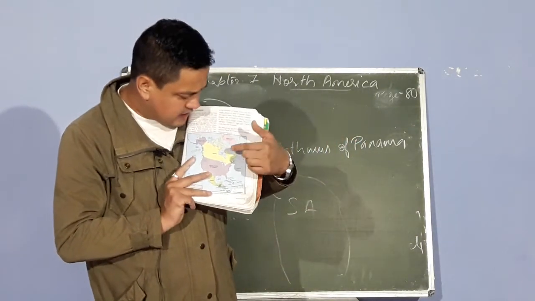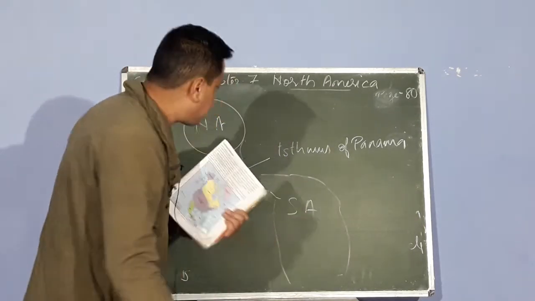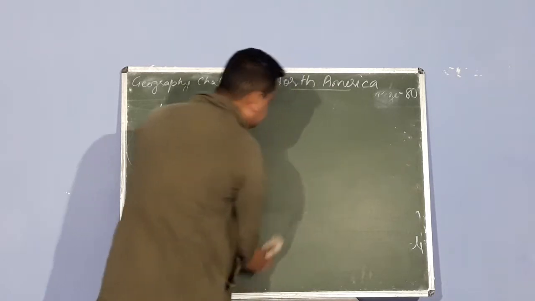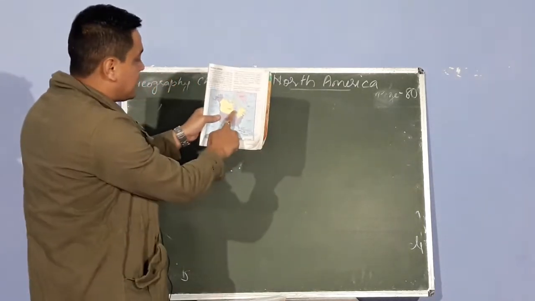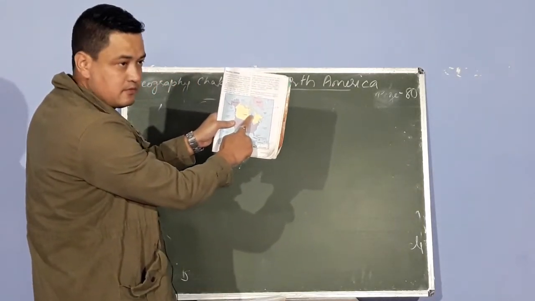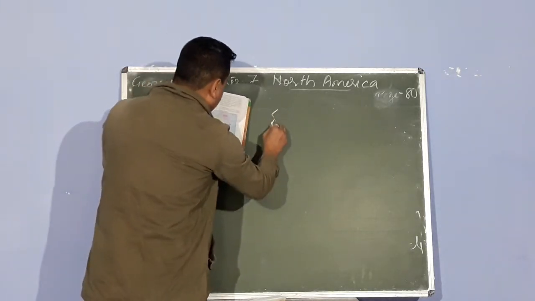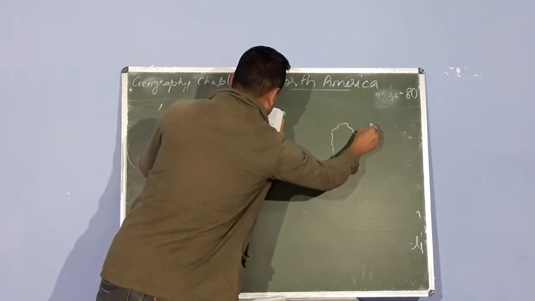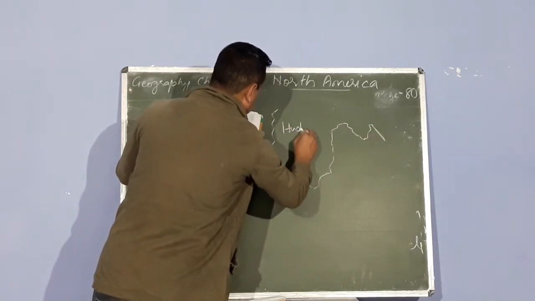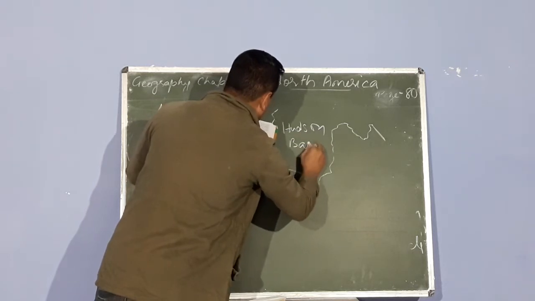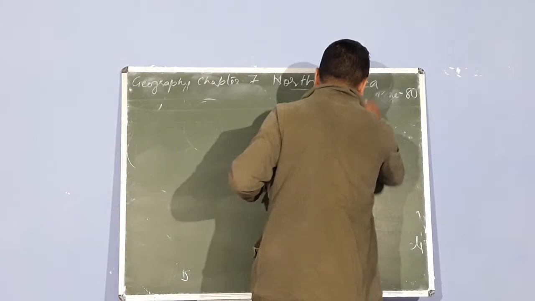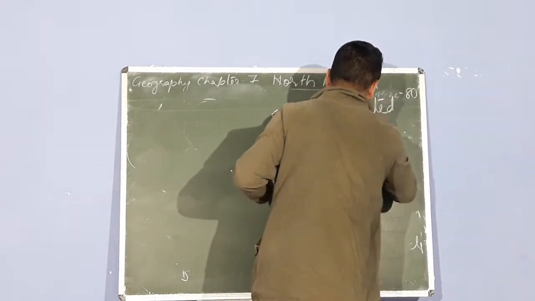such as Hudson Bay. Now look at the Hudson Bay. Can you find the Hudson Bay here? Can you find the Hudson Bay in map number 7.2? Here you have the Hudson Bay above Canada. So there is a wide gap there. This wide gap here is known as Hudson Bay. Now, this is known as indented coastline.